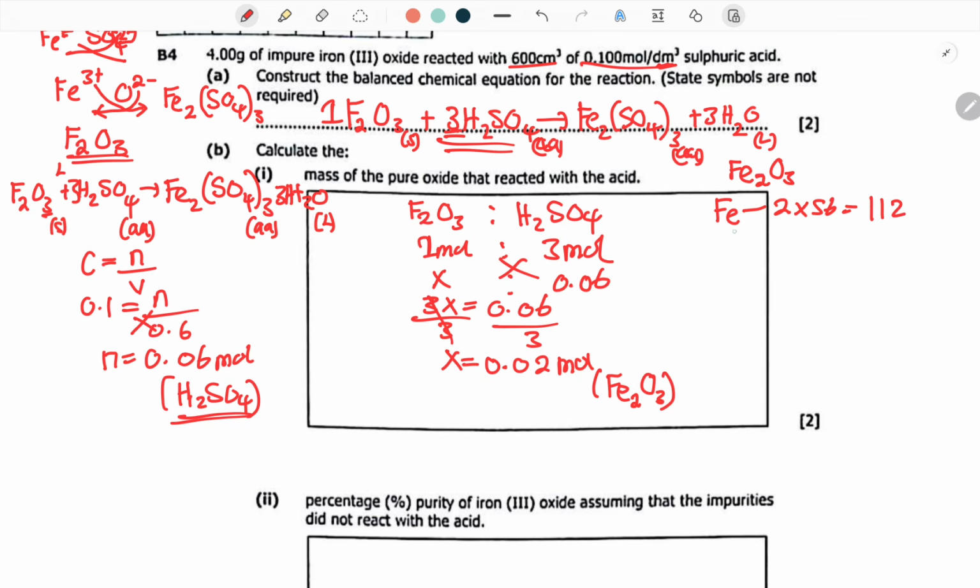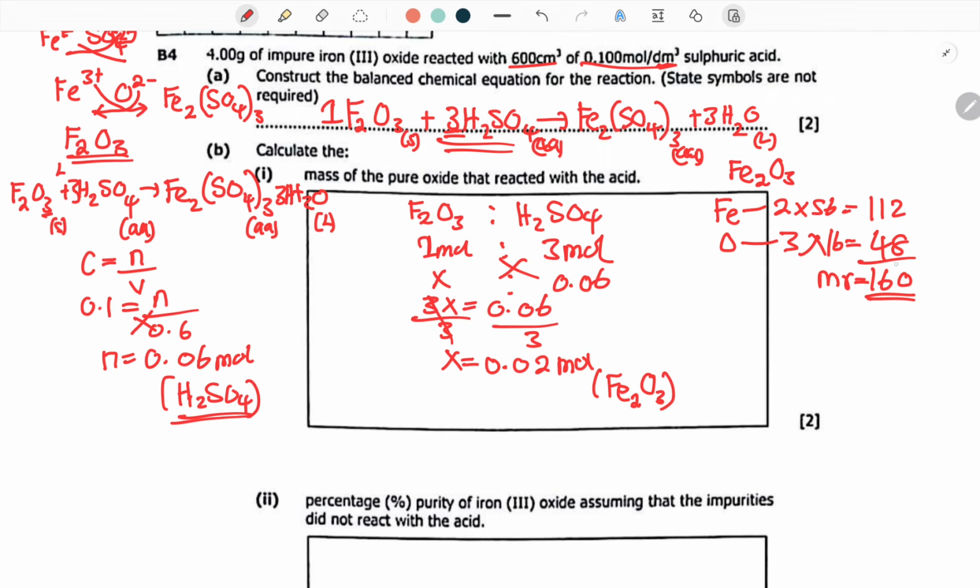Then of course we can calculate for oxygen. It's going to be 3 multiplied by 16, which is 48. 48 plus 112 is 160. Now notice that we have found 160 as the mixture.